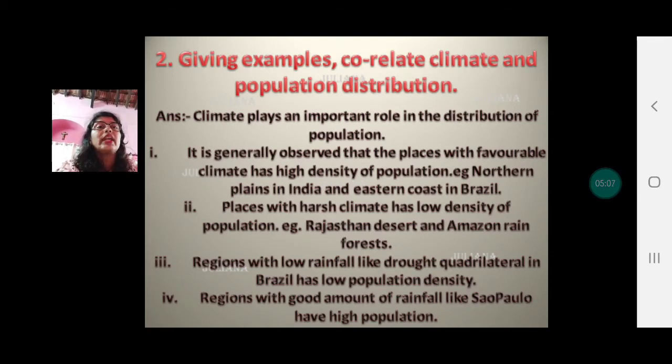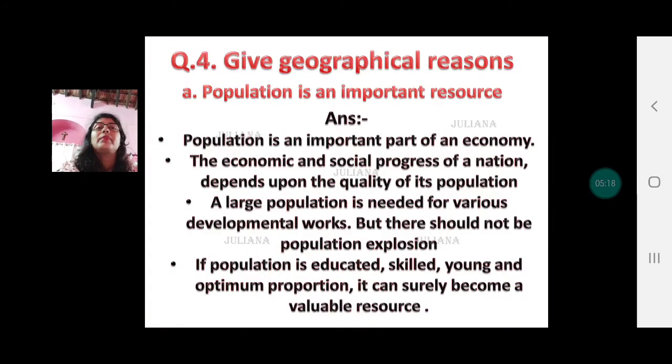Regions with low rainfall like drought quadrilateral in Brazil have low population density. And regions with good amount of rainfall like Sao Paulo have high population density. Give geographical reasons. The first one, population is an important resource. Population is an important part of an economy.